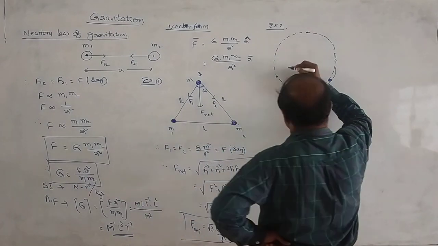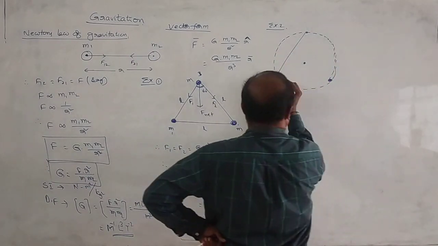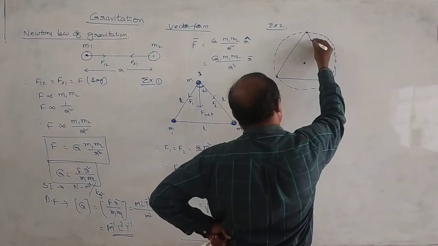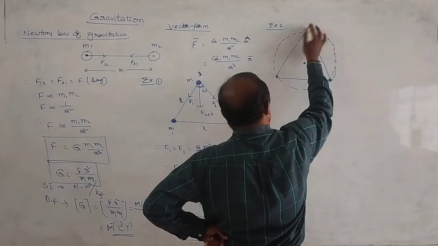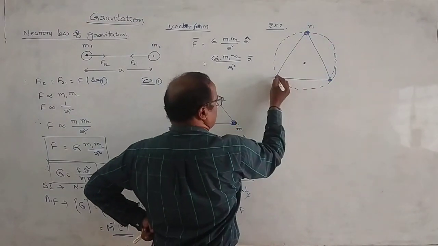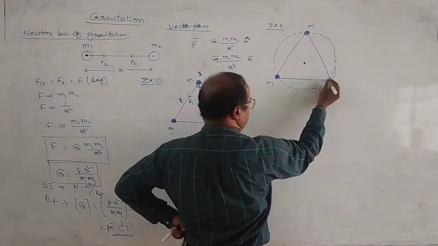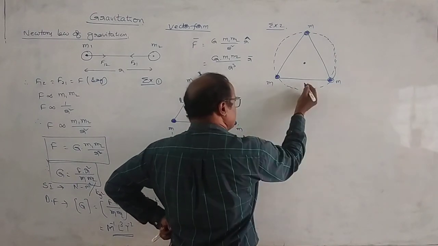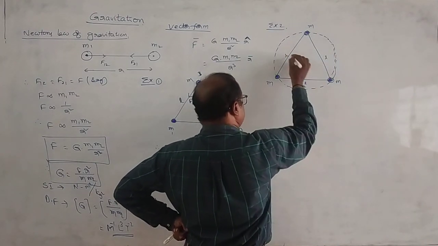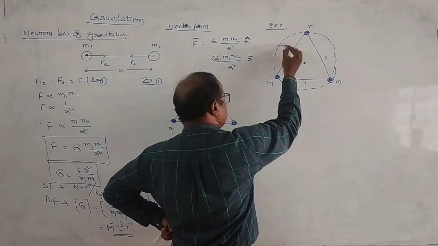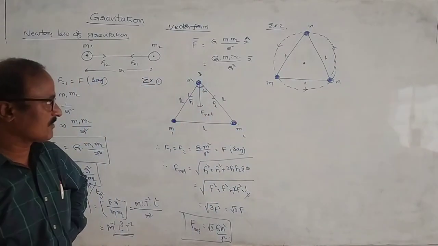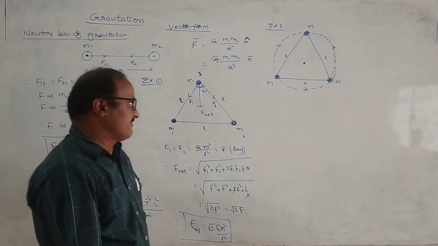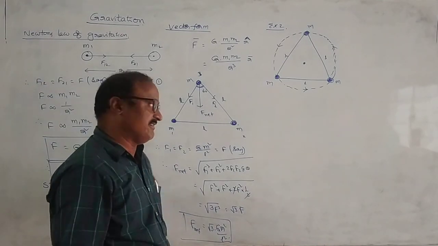Three bodies along the triangle. It is the first body. The mass of this body is equal to M, and this is also M, and this is also equal to M. The side length of the equilateral triangle is equal to L. All these three bodies can rotate in this circular path. Find the angular frequency of each and every particle.